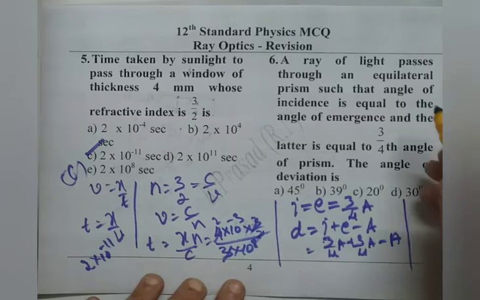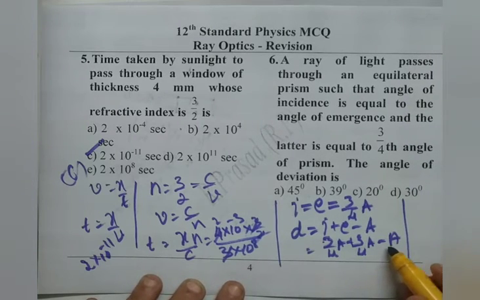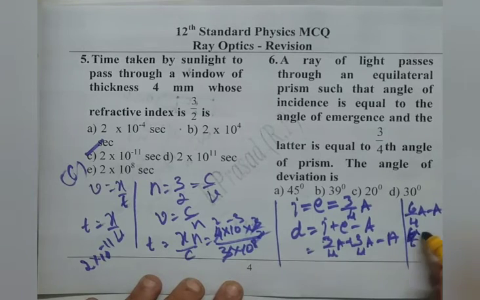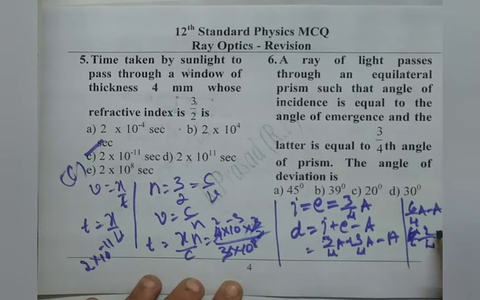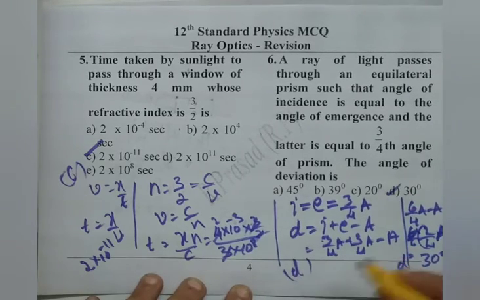We substitute for A as 60 degree at the end. So how much do we get? 6 by 4A minus A. If we take the LCM there, it is 2 by 4 A, which is half of A, which is 30 degree. Therefore, the angle of deviation is 30 degree. Option D is right.